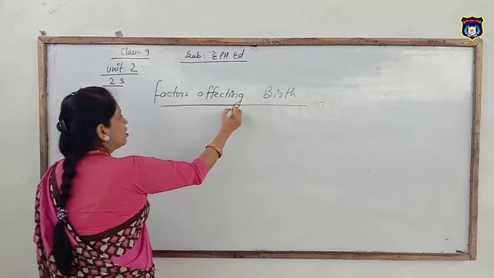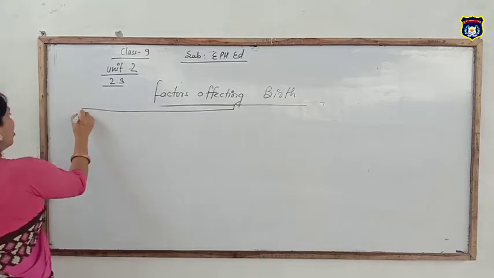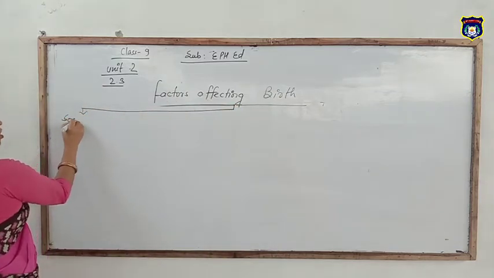There are mainly three factors. First, social factors.